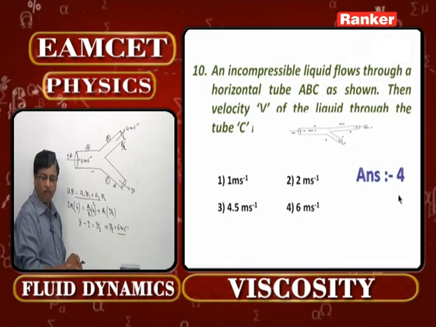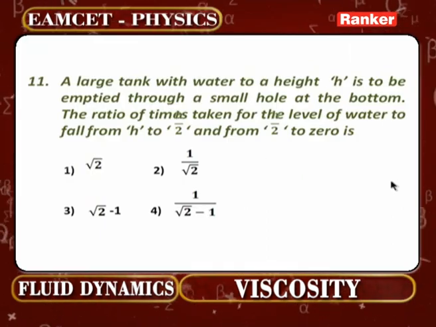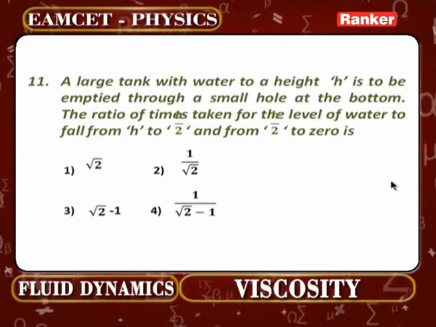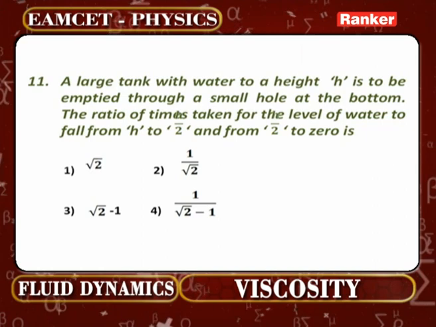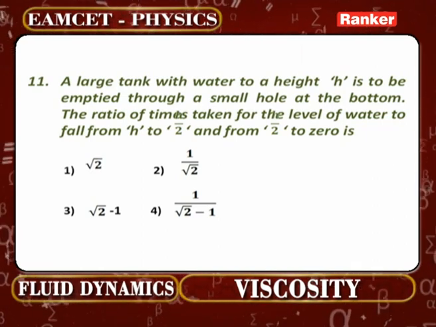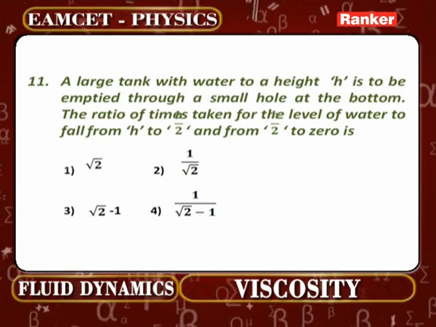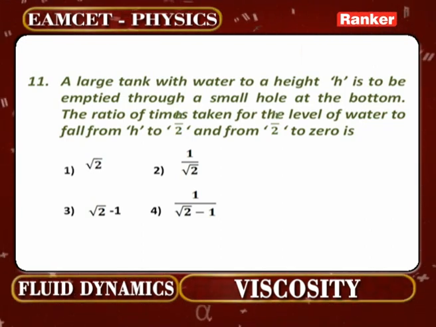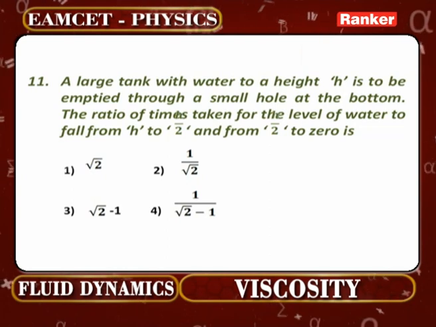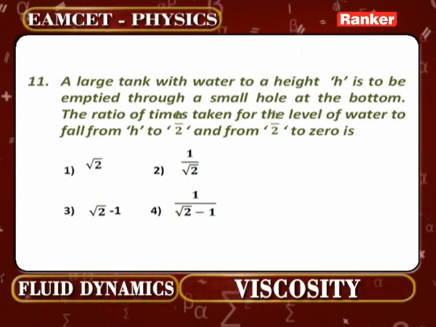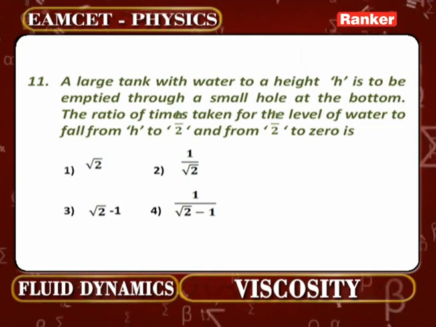Right? Now let us check the next problem. Problem number 11. This is completely based on Torricelli's concept. One of the very important models we have, and the same model question earlier also in different papers of Eamcet we have got. So look at first of all what values are given.